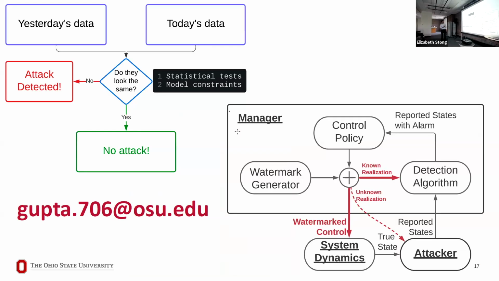So we talked about this particular problem where we look at different data from yesterday and today, and we can decide whether an attack has happened or not. Alternatively, I mean, not alternatively, but the other problem that I'm happy to talk about would be the dynamic watermarking algorithm. We have not talked about it in the presentation, but happy to talk about it offline.